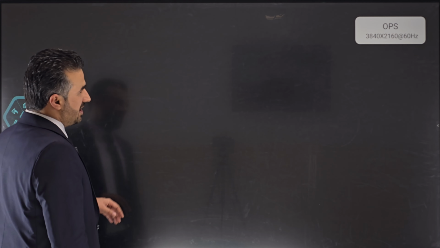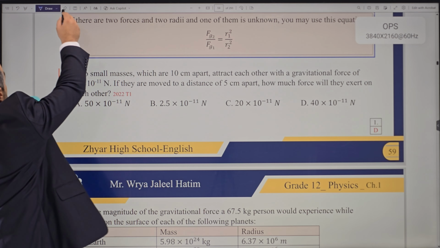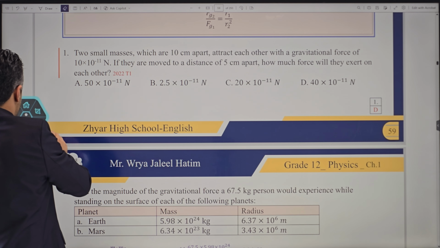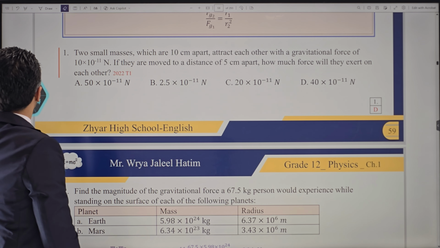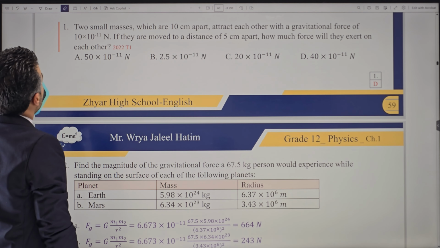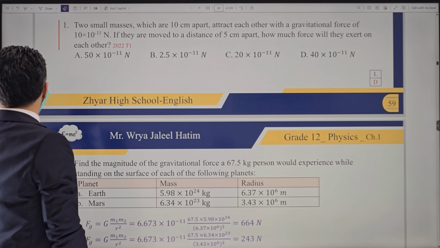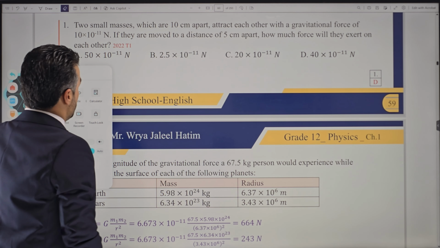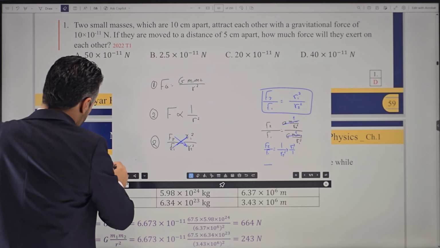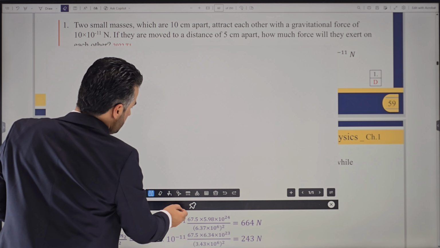First of all, we have this question here. What is the question saying? Watch this closely. It says two small masses which are 10 centimeter apart. Let's bring this here and clean this a little bit. We have two masses that are 10 centimeter apart.